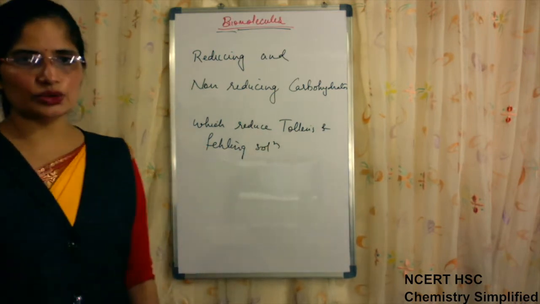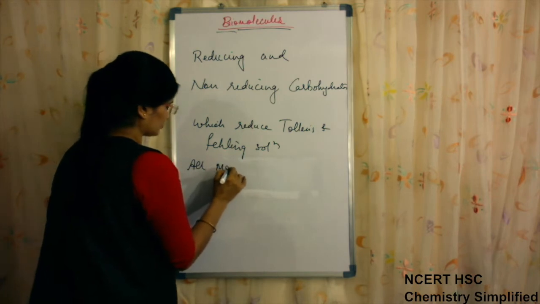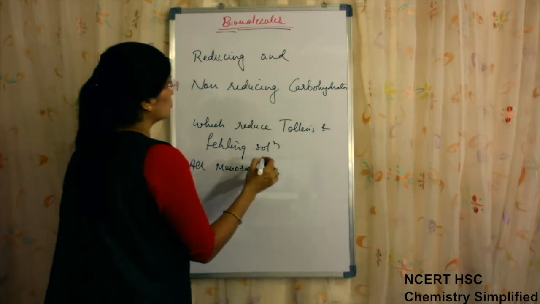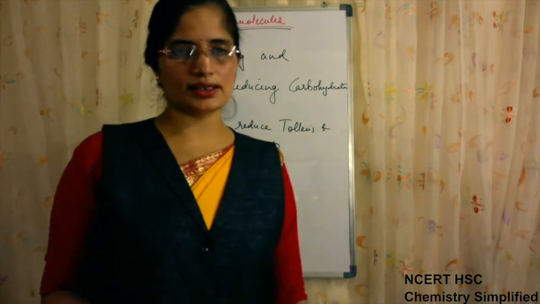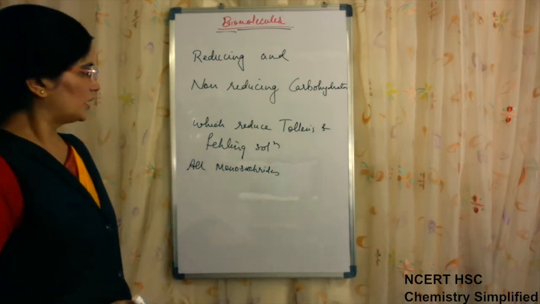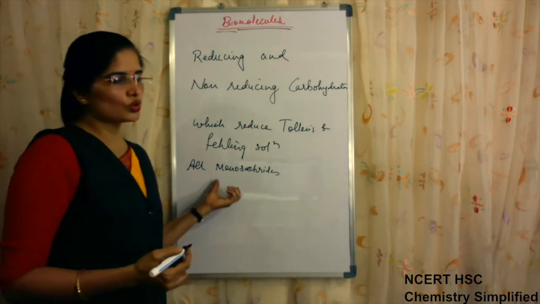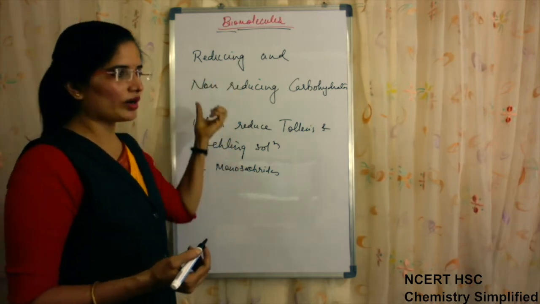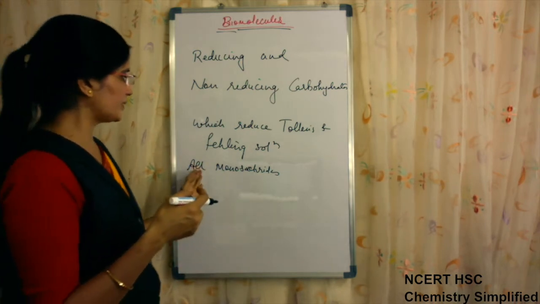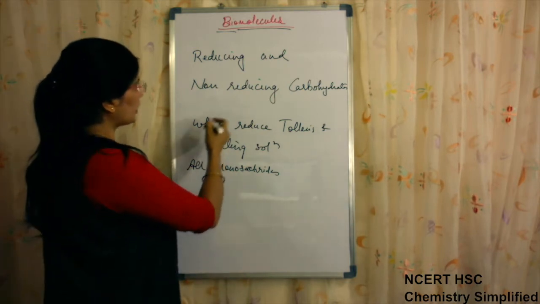All monosaccharides are reducing sugars; they can reduce Tollens and Fehling. Among disaccharides, those which have their ketonic or aldehydic group free to participate in the reaction are also reducing.